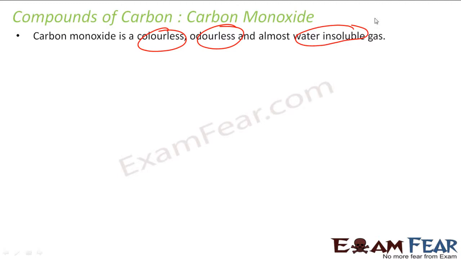So if you see, carbon monoxide is CO. It doesn't form any complex structure, right? You can see the structure, and that's why it's a gas. The moment you think of a gas, you can think of the structure, right? That's why you have to think. Every time you think of a compound, you think why it is a gas, why it has a high melting point, why it has high ionization energy, right? If you think of carbon monoxide, you see the structure is pretty simple. So it is a gas.